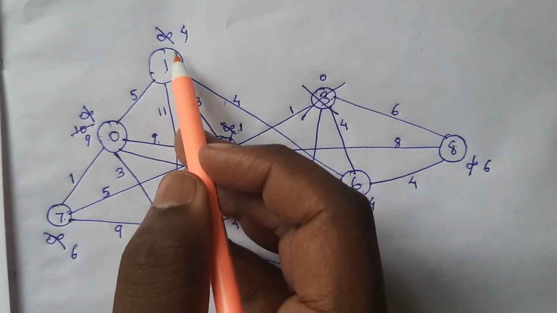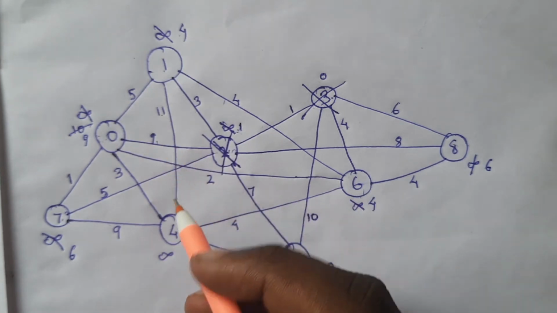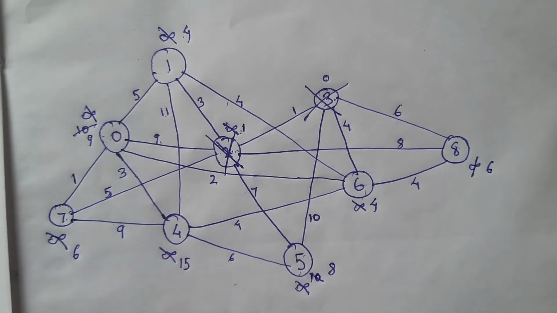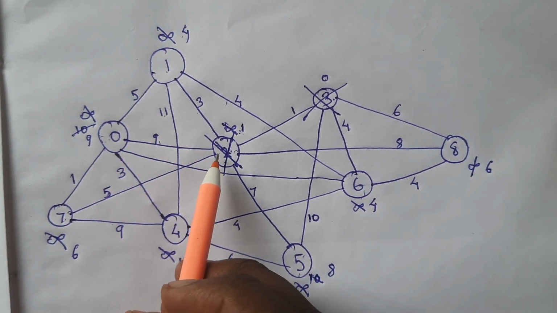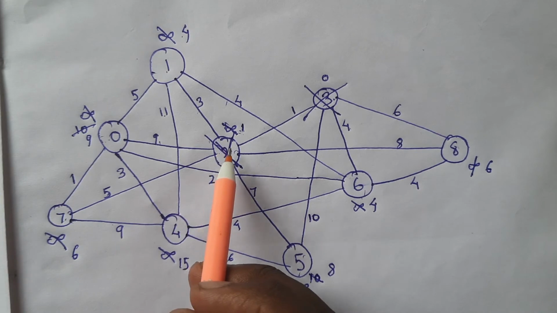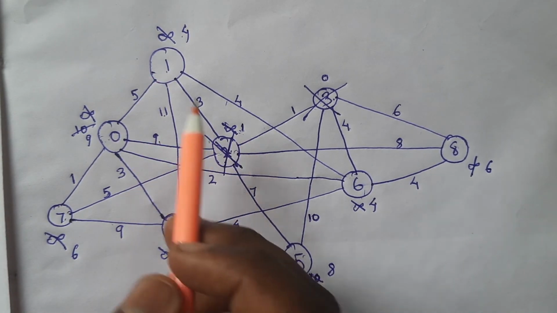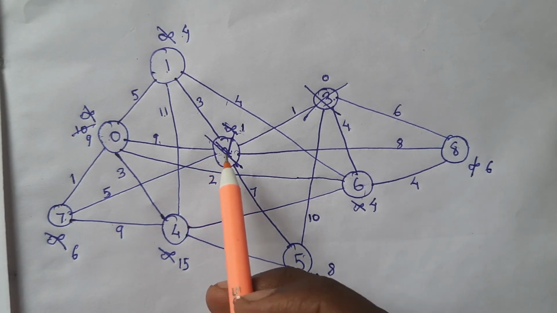Similarly, the cost to reach 4 is 4 plus 11, that is 15, which is less than infinity. Okay, great, 15. Now we won't look at 2 because it is visited. If we try to assign a metric to 2, we will fall into a loop. So we don't need to check vertices that we already visited, right?